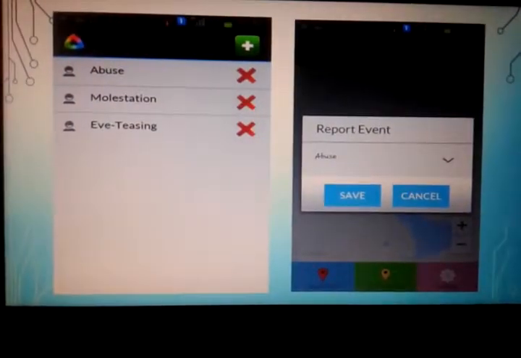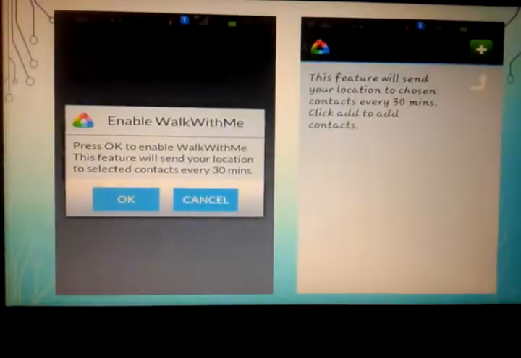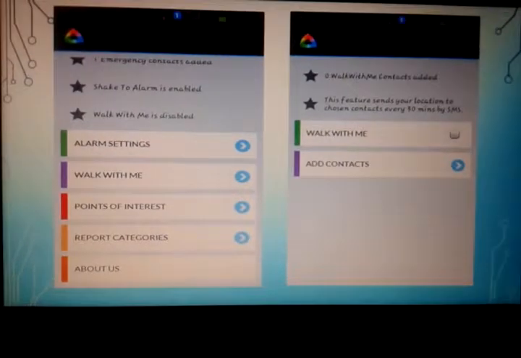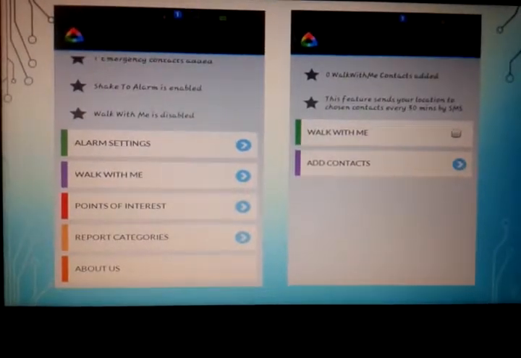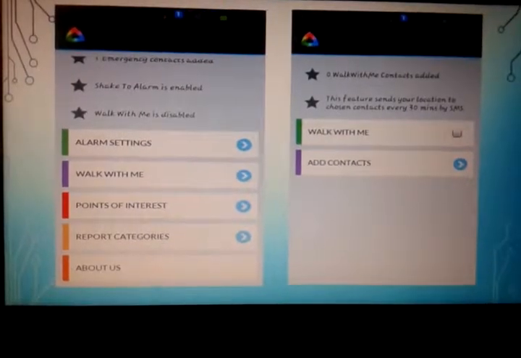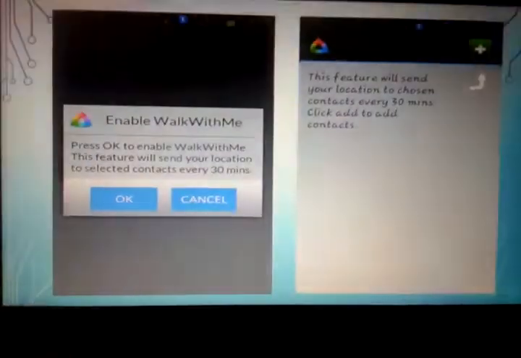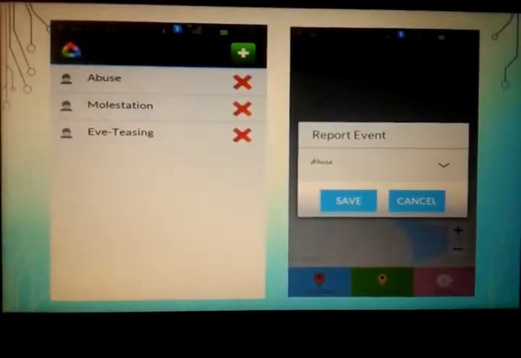And then so many options like walk with me and points of interest are there. Point of interest means we can add a point as an interest of our own. Then wherever we go, we can find a way to that particular point with GPS usage. That's all.